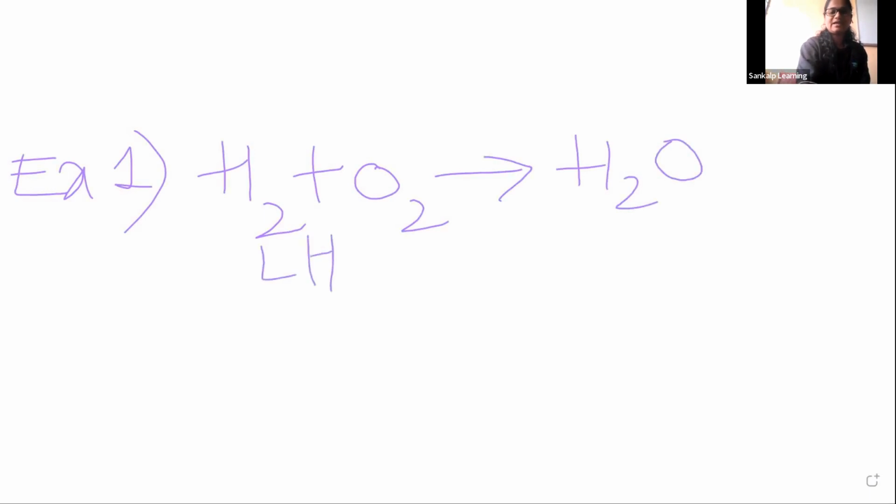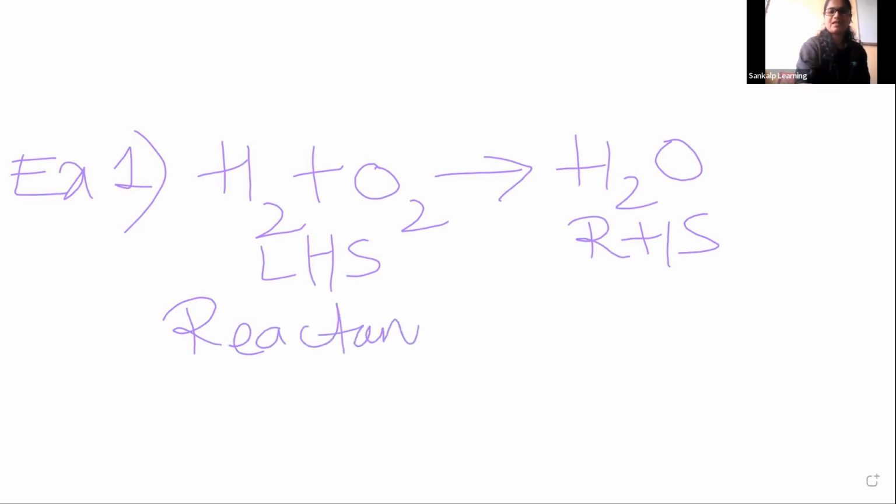Here LHS is the left hand side, and here RHS is the right hand side. On the left hand side we will have the reactants, and on the right hand side we will have the products.